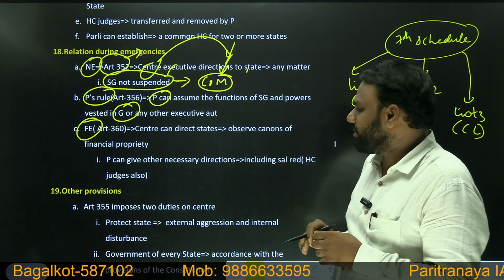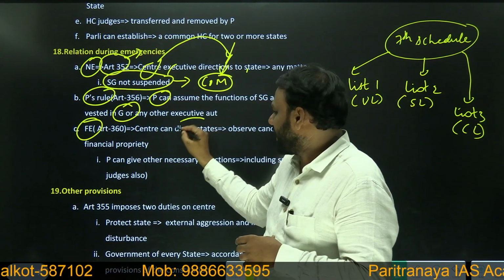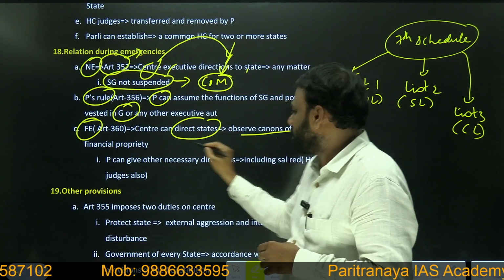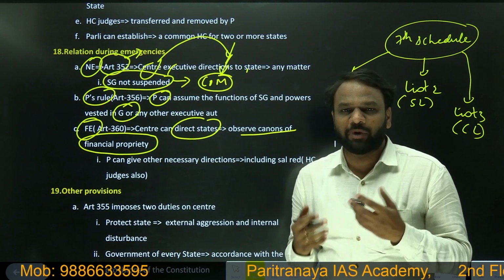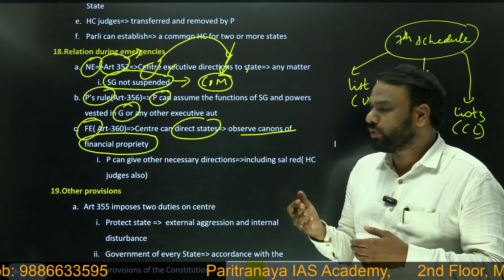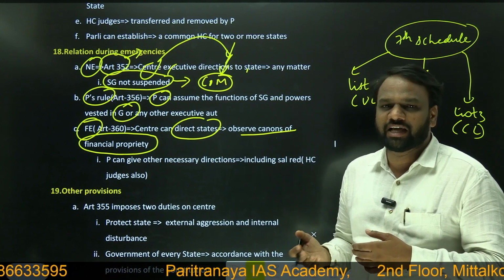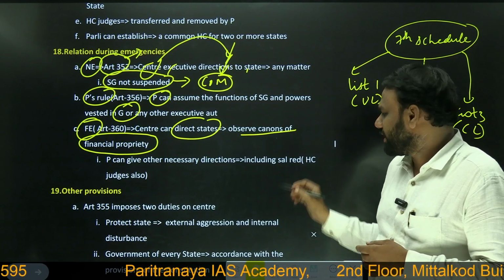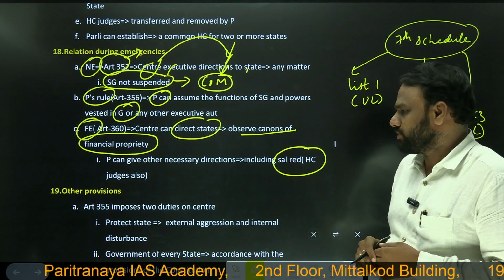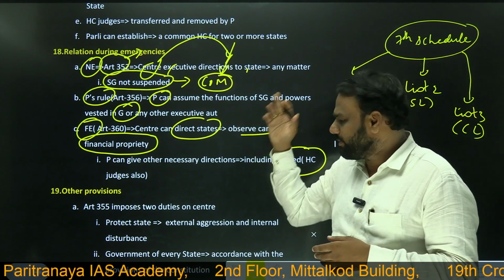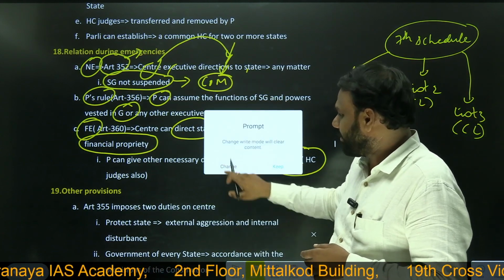Next, during financial emergency, center can direct the states to observe canons of financial propriety. It means center can ask the states to spend wisely. So it can even include reducing the salary of important personalities, including salaries of High Court judges also. So all these things we'll be discussing when we discuss emergency provisions.